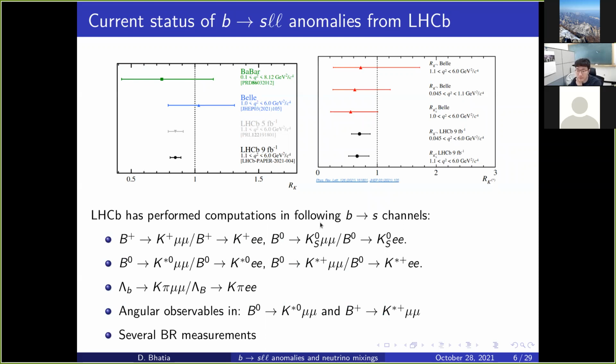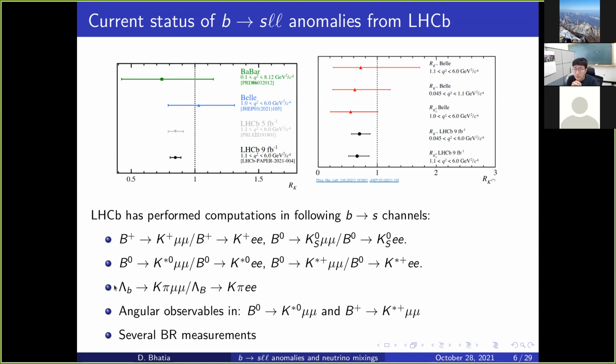So recently, last week only, it has published results for this. And you can see that it also is showing a similar sign. Its mean value is away from 1. However, at the moment, the statistical uncertainty is large. So one has to wait to see whether it is in sync with what we are seeing over here or not. But LHCb has been measuring several of these ratios, as you can see, with the K plus, K short, K0 star, K star plus.